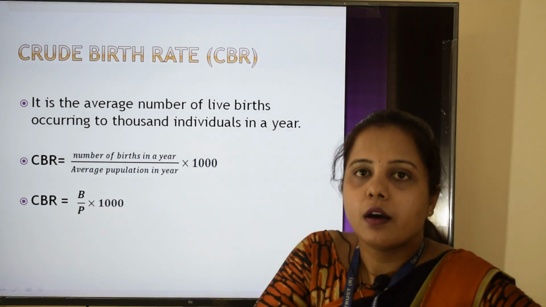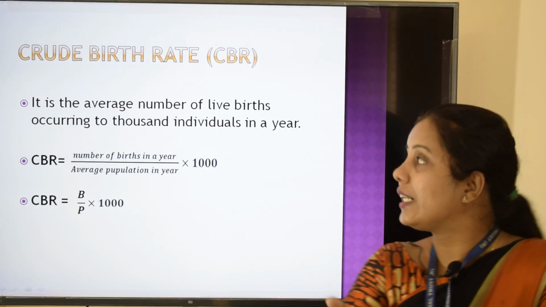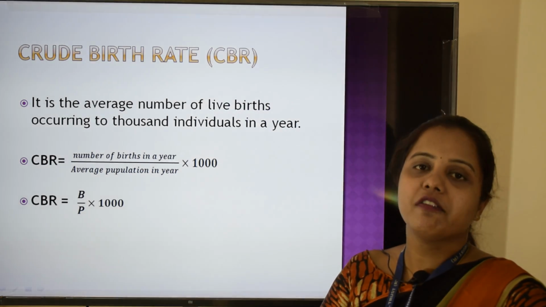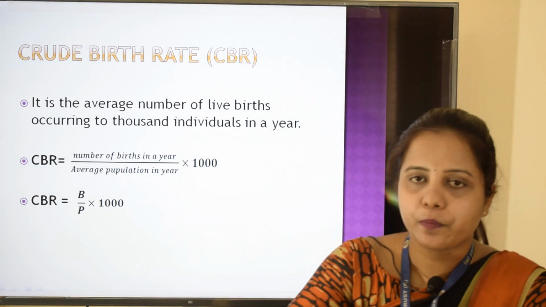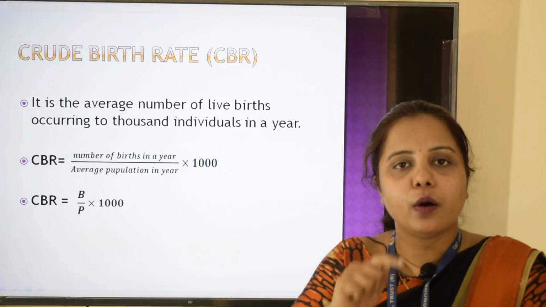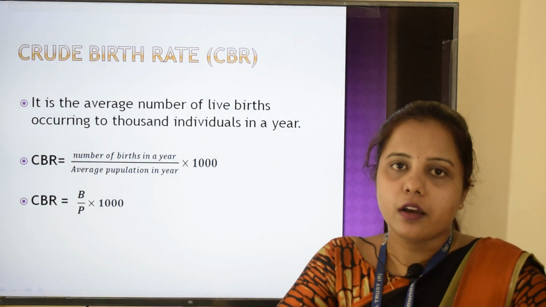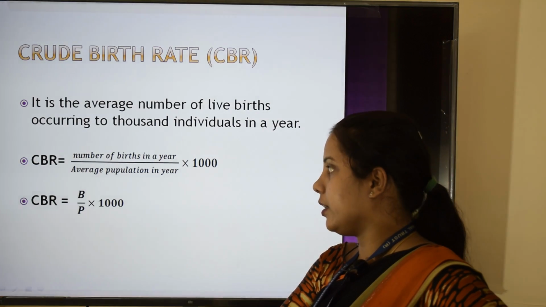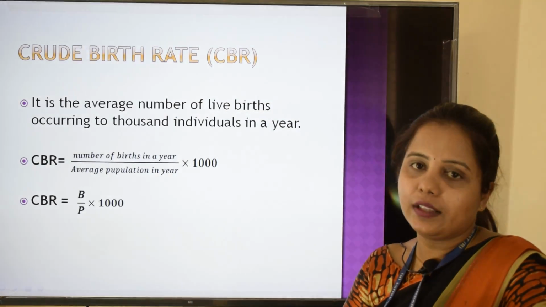The first measure of fertility is crude birth rate. In short, we can call it CBR. So CBR is the average number of live births occurring to 1000 individuals in a year. That means if we consider just 1000 individuals, how many new births have occurred, that we call CBR. We have a formula for that. CBR is equal to number of births in a year divided by average population in a year, into 1000.